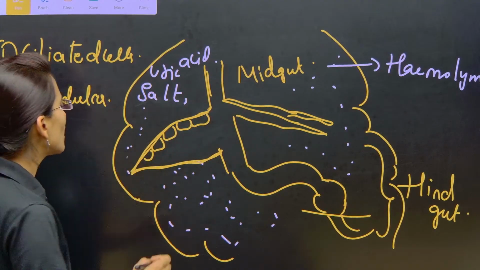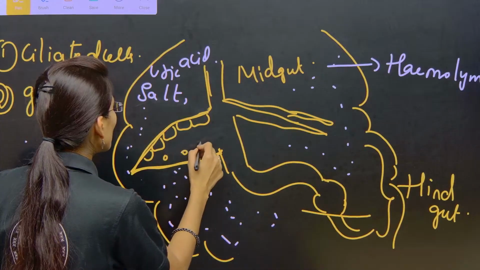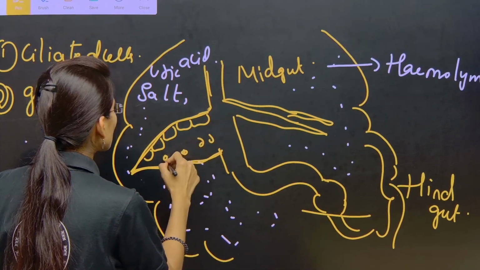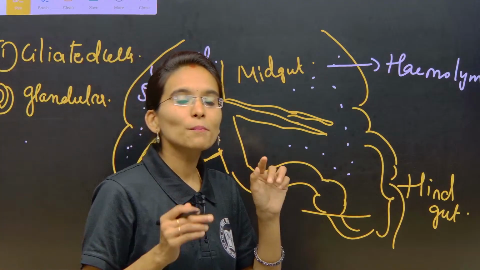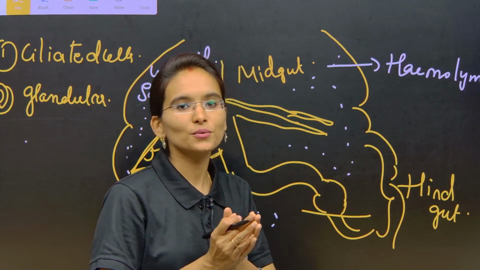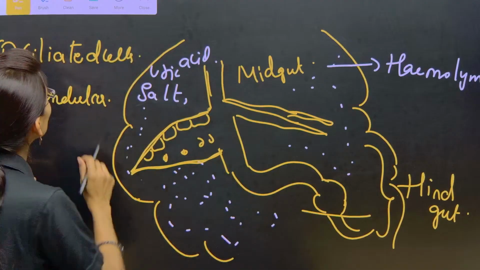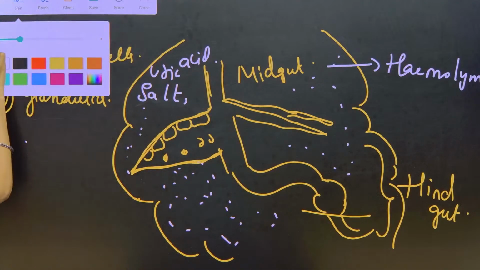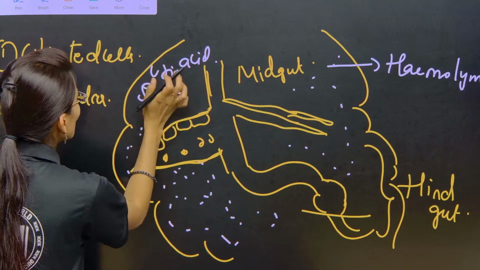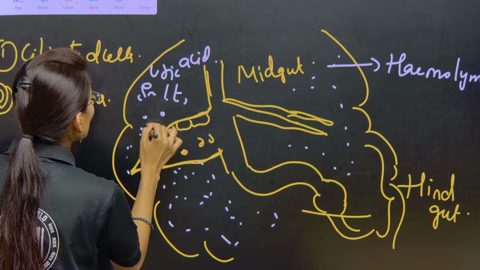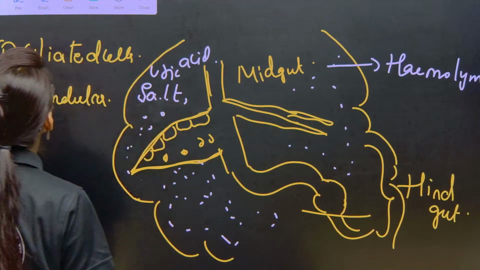Along with the glandular cells there are some ciliated cells. Now, what are these glandular cells of the Malpighian tubules going to do? These glandular cells are going to absorb. The Malpighian tubules are involved in performing 3 major functions.